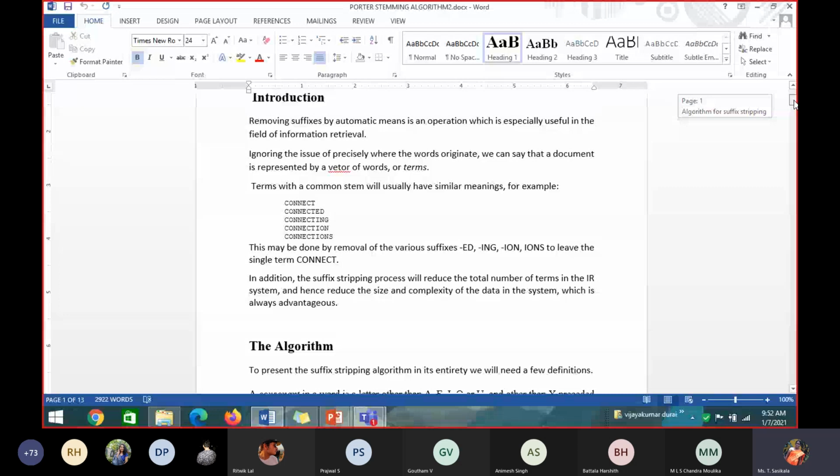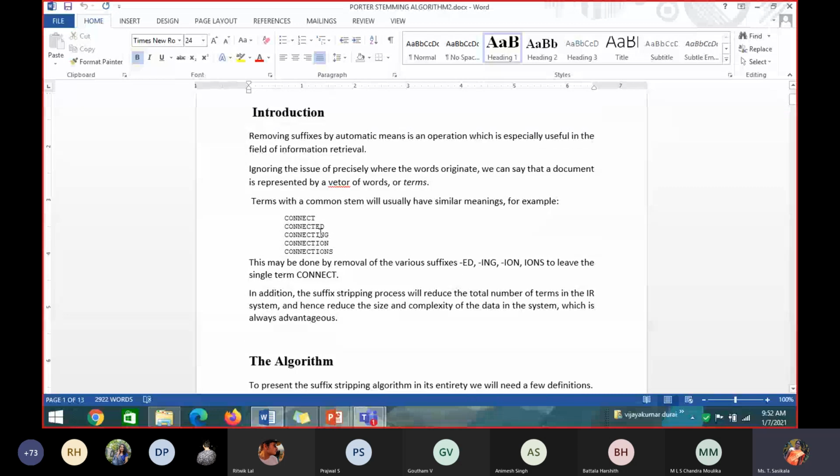See, I have the words connect, connected, connecting, connection, connections. For all these, what is the root word? This may be done by removing the suffixes. What are the different suffixes I had for these words?